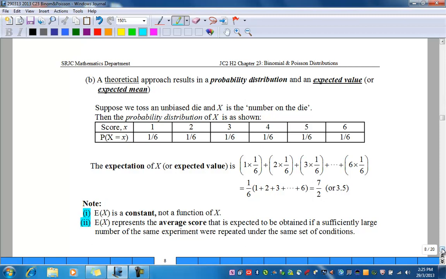Note, one, E(x) is a constant, not a function of x. Two, E(x) represents the average score that is expected to be obtained if a sufficiently large number of the same experiment were repeated under the same set of conditions.